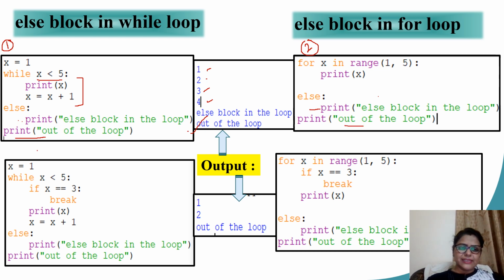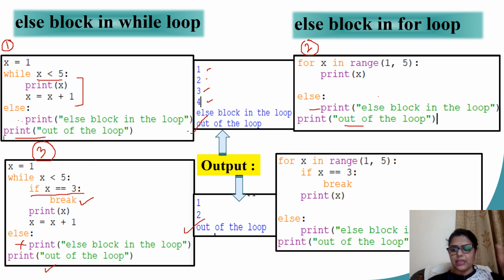Now let us take the third example where I have introduced a break statement in the loop. The loop which was destined to go 4 times, now I have introduced a statement which says if x equals 3. That means after the values 1 and 2, when I come to the third iteration, I break out of the loop. Now because the loop has been terminated because of the break statement, the loop else will not be executed and I directly move to the statement out of the loop. Hence the output.